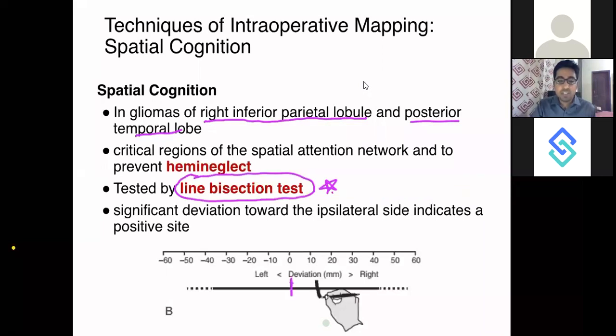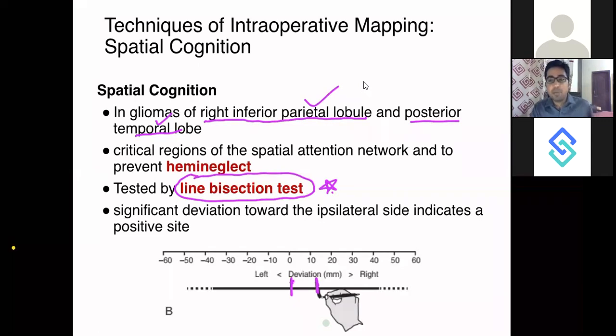So if the patient's spatial cognition area, let's say parietal lobule and temporal lobe, is being excised, the patient will develop a deficit and he will bisect the line away from the midline. Though he is seeing, he will not be able to find out the midpoint of the line. So this kind of test will detect hemi neglect.